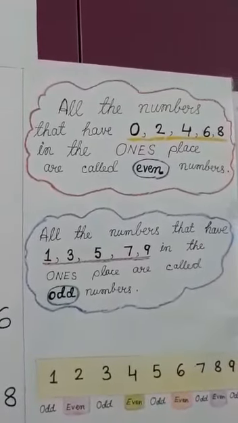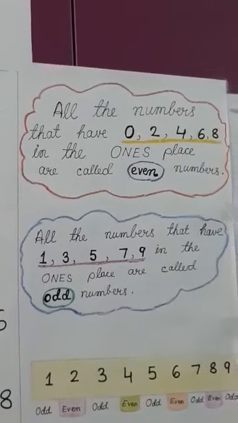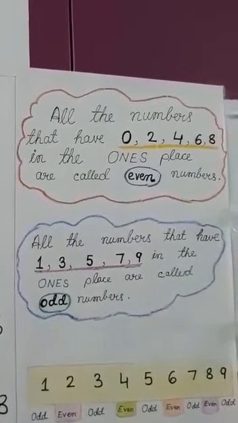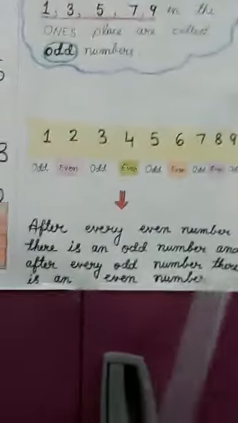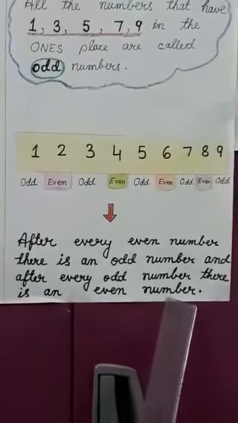Next, one more thing is there, that after every even number there is an odd number, and after every odd number there is an even number.